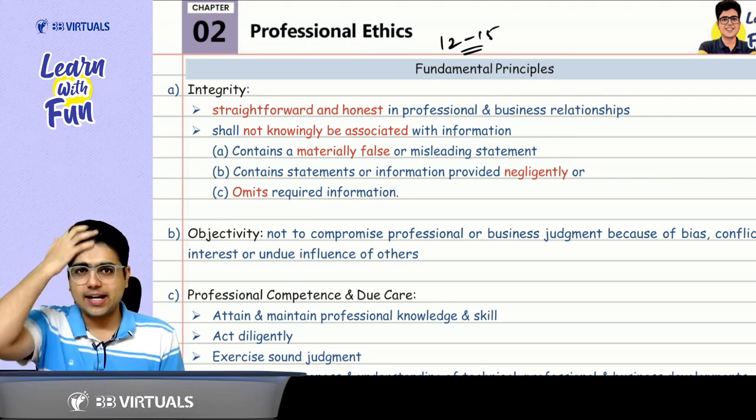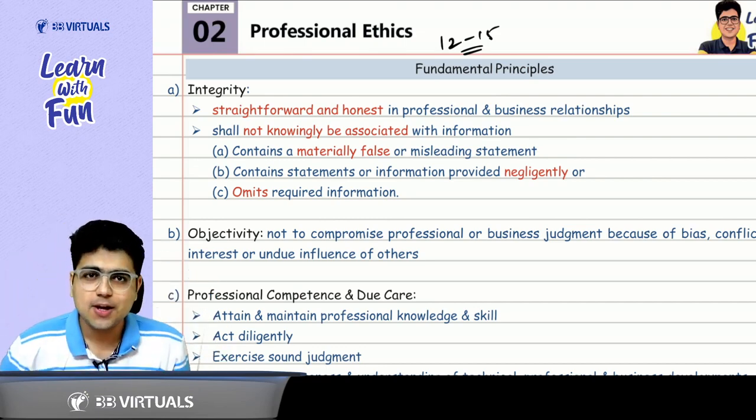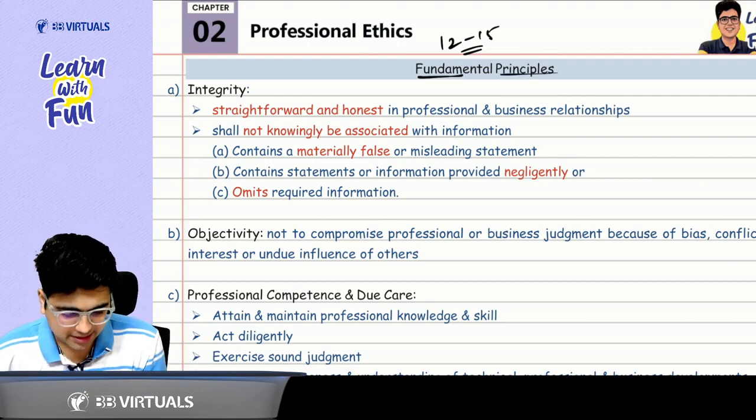It will be a very interactive revision in which I will ask you a lot of questions wherein you will have to answer it so that we are able to complete the revision on time. So let's start with the first topic, that is the fundamental principles.